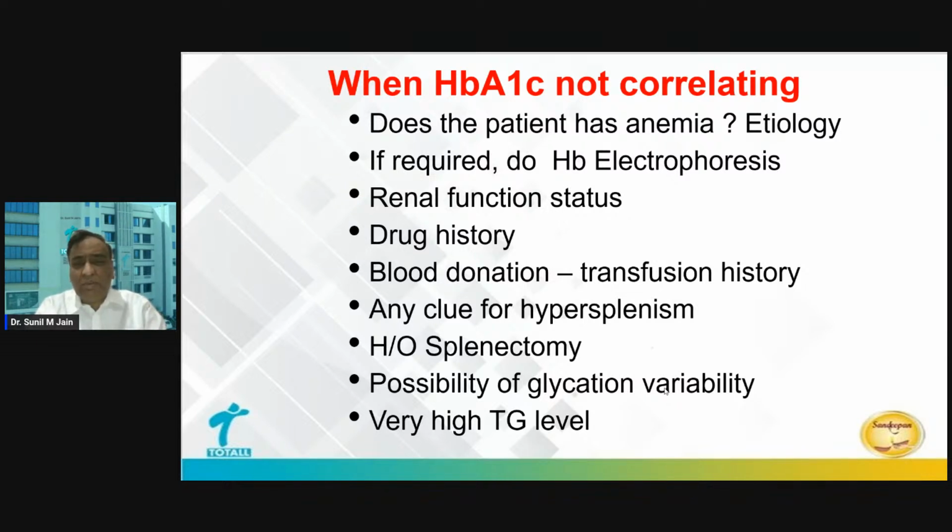First, think of, does the patient have anemia? If somebody has anemia, it can be hemolytic, it can be iron deficiency. If somebody has a hemolytic anemia, if required, we should do hemoglobin electrophoresis. Look at the kidney function. Are patients receiving certain drugs which may be responsible for HbA1c alteration? Blood transfusion. Any clue to hypersplenism, including the CLD patients? Splenectomy. Normal physiological variation, very high triglyceride level, and these are not uncommon clinical practice scenarios.